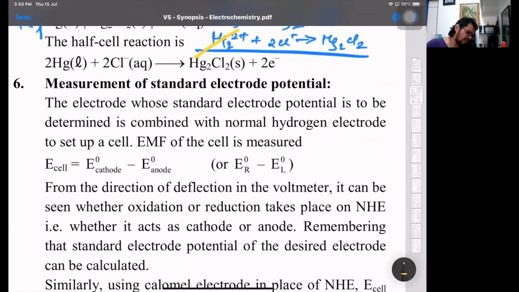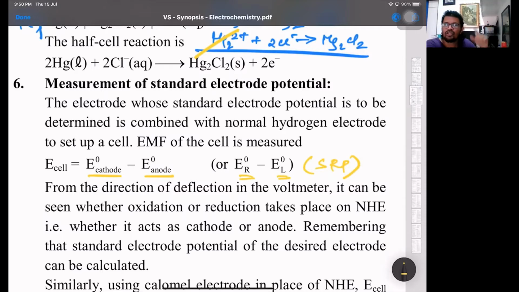Then measurement of cell EMF: cathodic reduction minus anodic reduction. That is E naught of the right hand side electrode minus the left hand side. This is with respect to SRP values, standard reduction potential values. I told you, if oxidation potentials are given, some places people say convert the oxidation to reduction. I suggest it's not required. Just remember the EMF is higher minus the lower.